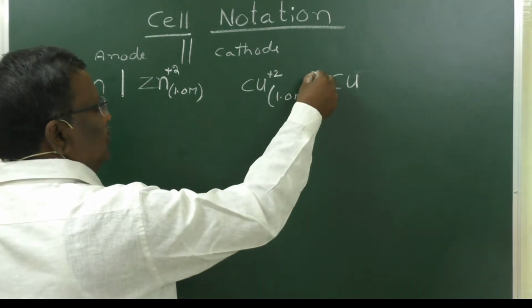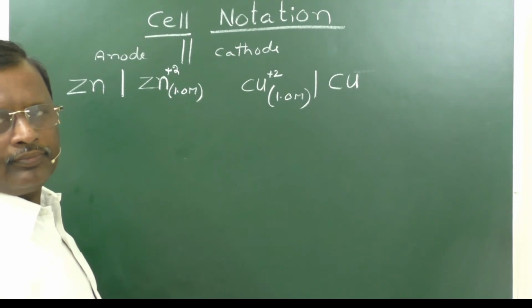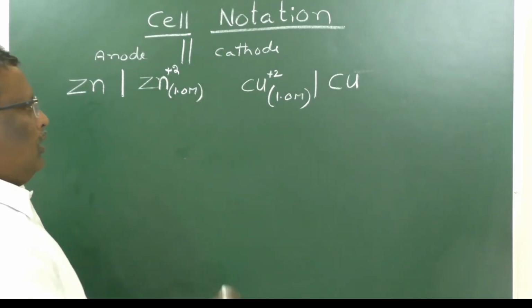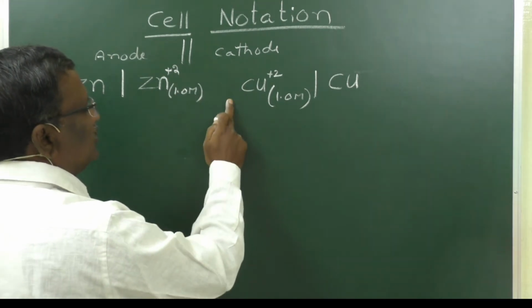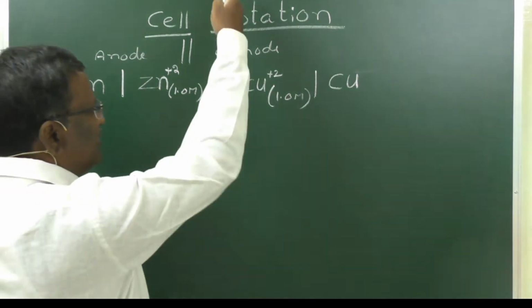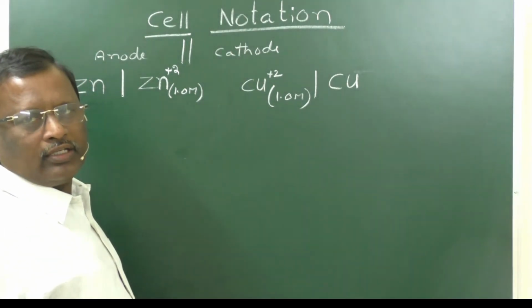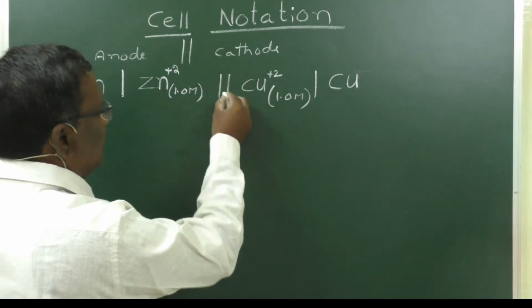Now, these two are separated with a vertical line like this. When these two are separated with a salt bridge, two vertical columns should be drawn. In a Daniell cell, we separate with a porous pot, so one single vertical line should be drawn like that. If it is a salt bridge, two vertical columns.